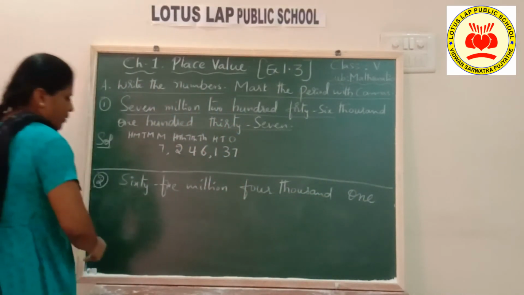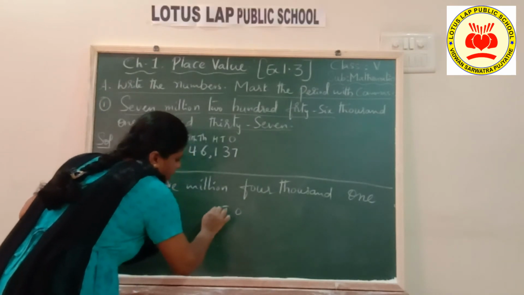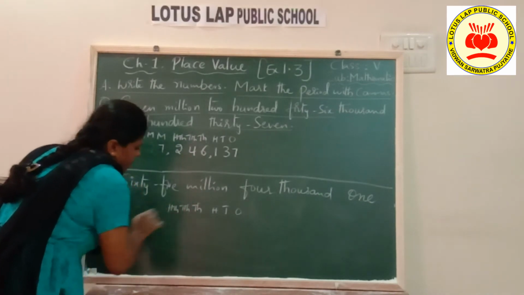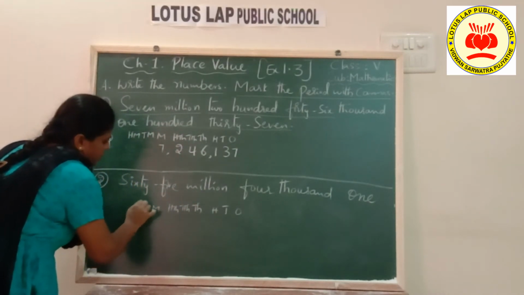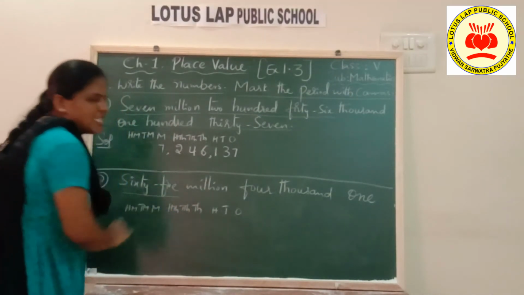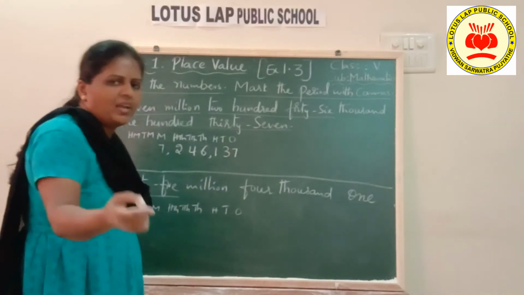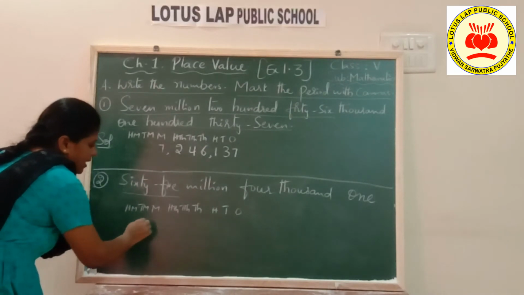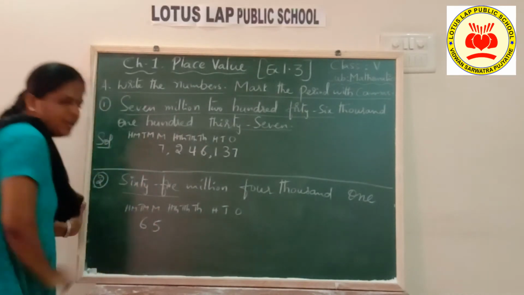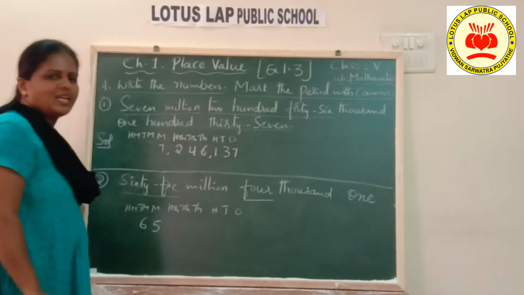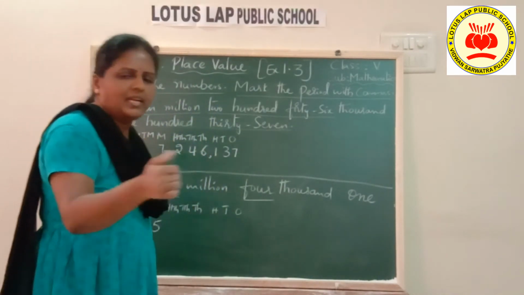65,004,001. Now, ones, tens, 100, 1,000, 10,000, 100,000, millions, 10 millions, 100 millions. Fine. So, 3 places. Now, how many millions do I have? I have 65 millions. 65 is a 2-digit number. So use only 2 places which are 10 million and million. 65 million. Next, 4,000 under thousands. Only 4 is there. Single digit is there.